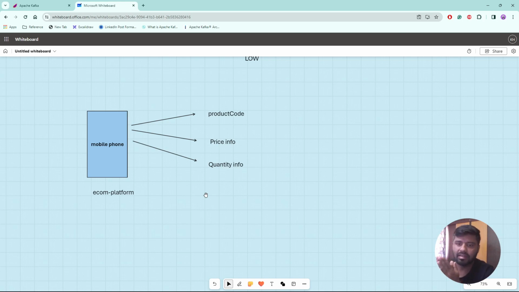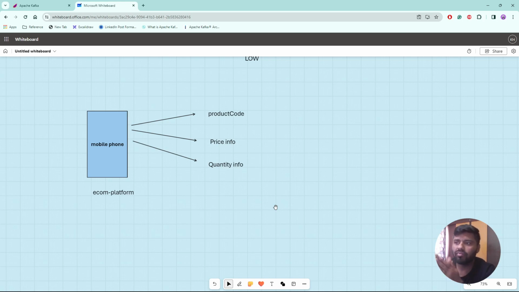service. Let's say, from the technical perspective, the mobile phone is nothing but an item. Maybe item is one of the services that we have, and this service has these details: product code, price information, quantity information. Makes sense? Now go back to your normal thought process, where we are on some online e-commerce platform and trying to order one mobile phone.